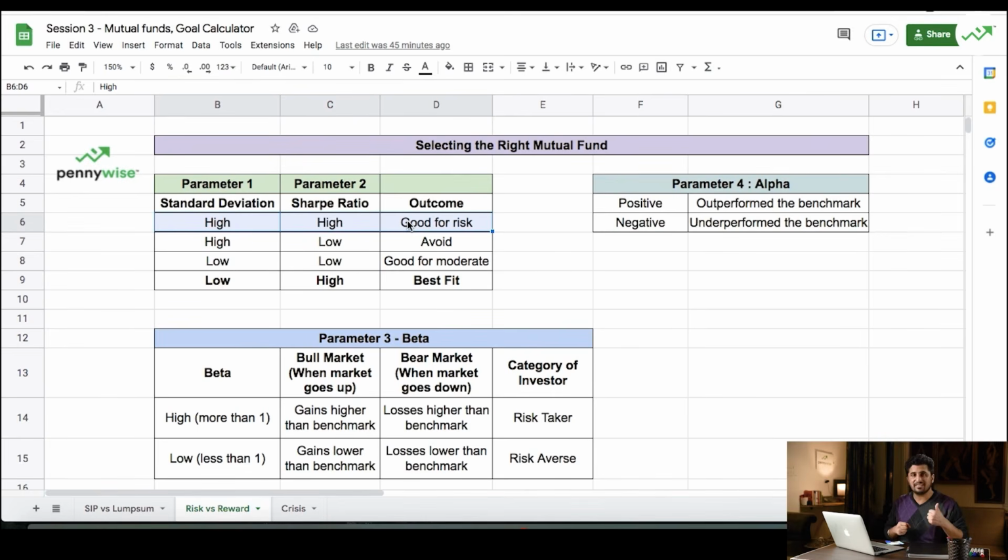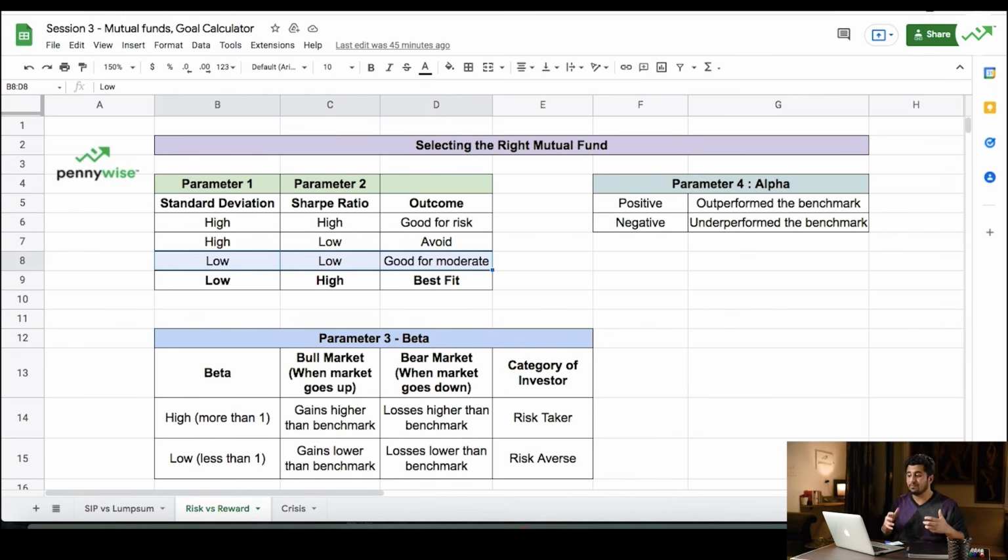If the standard deviation is high and Sharpe ratio is high, it is actually good for people who want to take risk, high reward. Let's say standard deviation is high, but Sharpe ratio is low, which means high risk but low return. Would anyone want it? No, simply avoid such mutual funds. Straight away take them out.